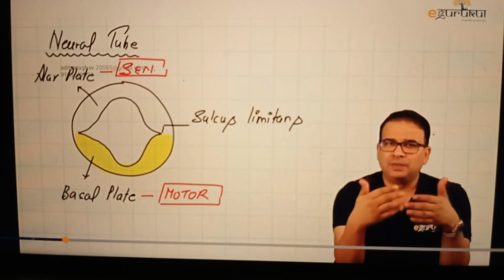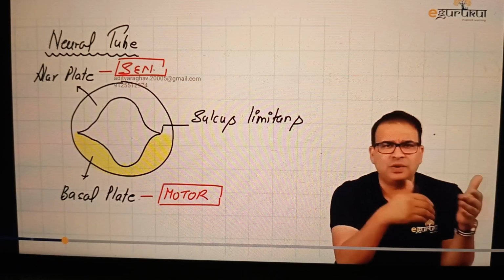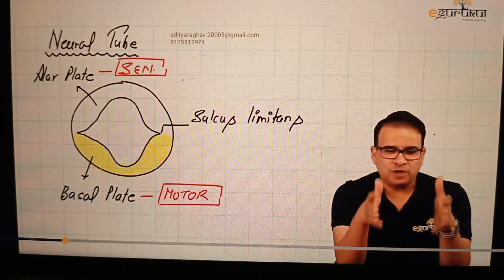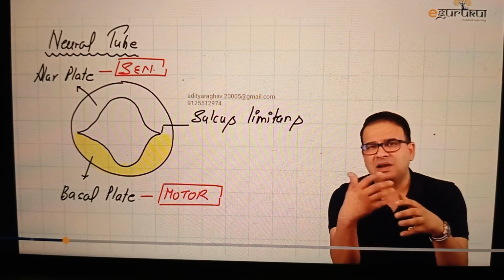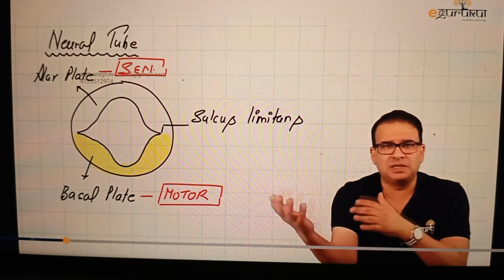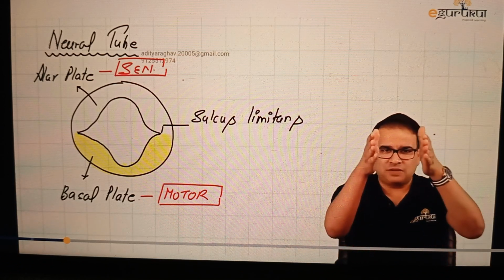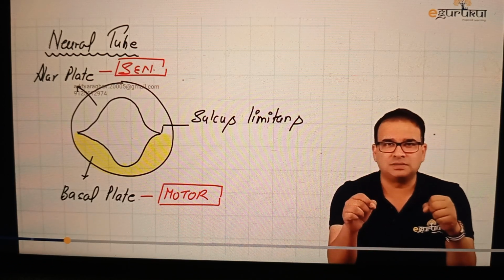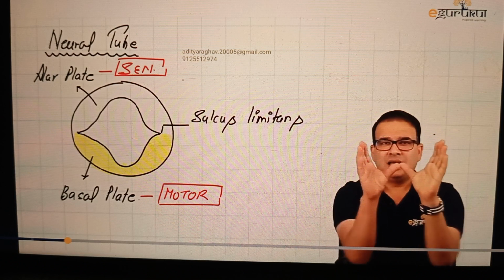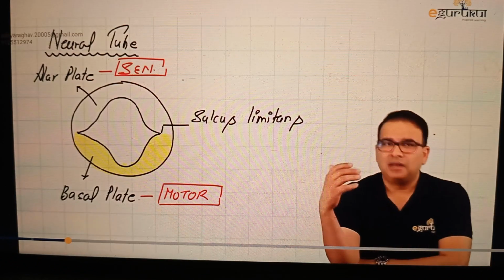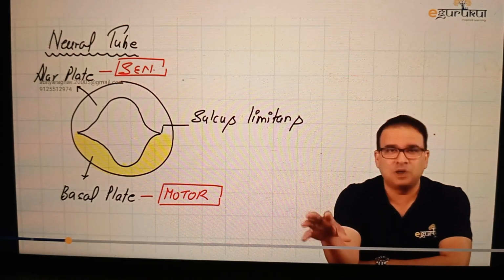This is something which you can apply from the syndrome part in the brainstem as well. When you read the syndromes in the brainstem, you look at the majority of the syndromes which are affecting the midline of the brainstem, like Millard-Gubler syndrome, medial medullary syndrome, Weber syndrome, which we will discuss eventually in neuroanatomy. Majority of the syndromes which are affecting the midline of the brainstem, the main loss is a motor loss. The reason is simple. The basal plate is close to the midline. Alar plate has gone toward the lateral side, so obviously any syndrome which is affecting the lateral part of the brainstem, the major loss will be a sensory loss.